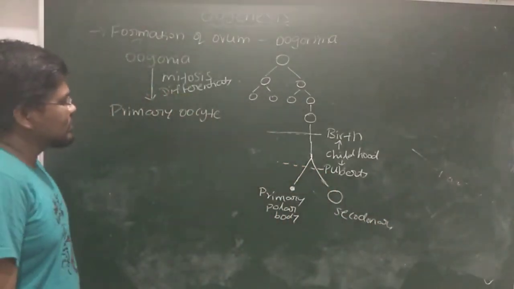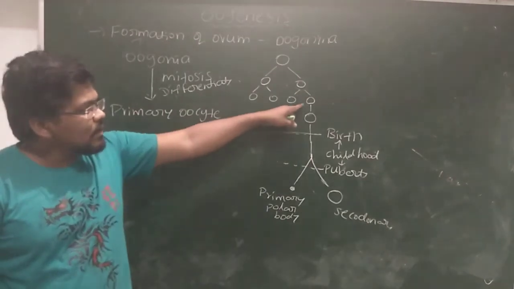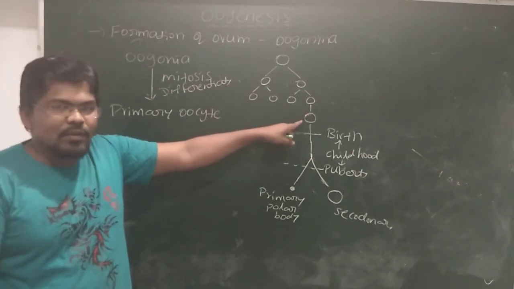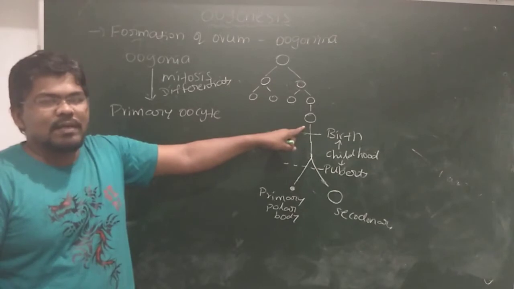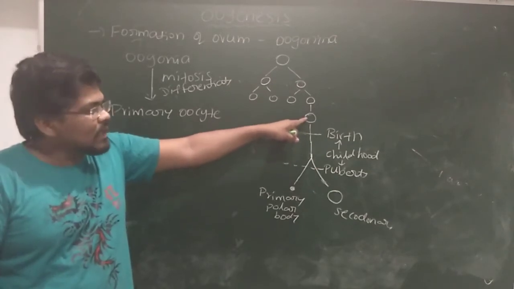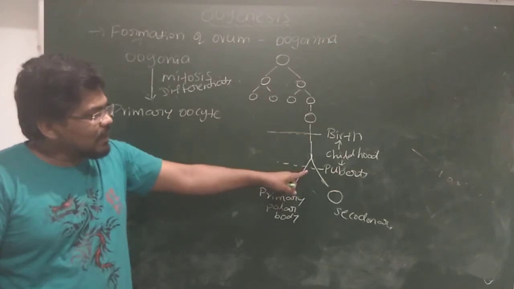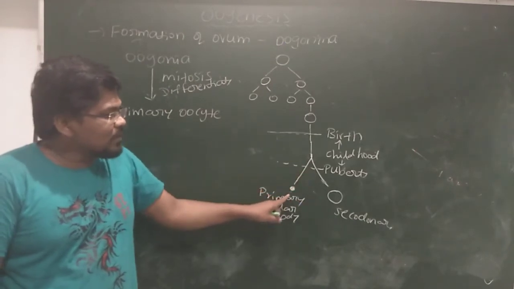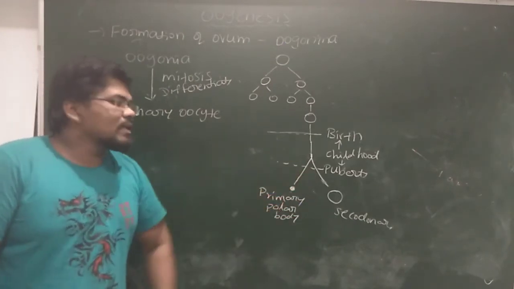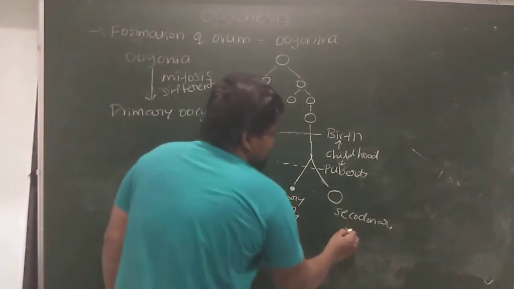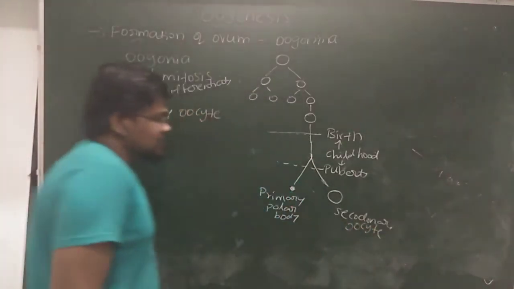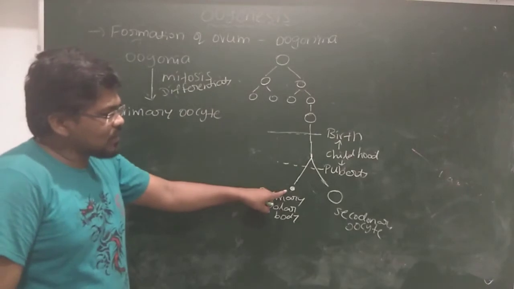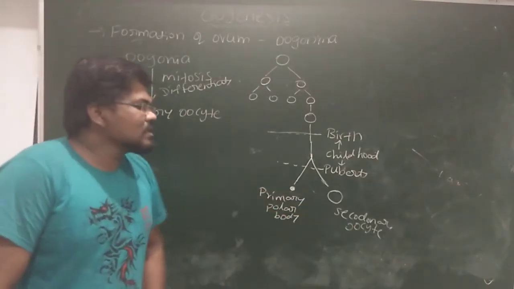Based on this, what did you understand? The primary oocyte starts meiosis 1 before birth only, but is temporarily arrested at the diplotene stage of prophase 1. Then you can see the birth, but after puberty, the primary oocyte completes its meiosis 1 and becomes one primary polar body and one secondary oocyte. Meiosis 1 is an unequal division, which leads to the formation of one small primary polar body and one secondary oocyte.